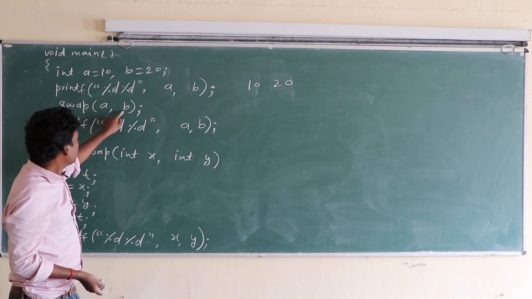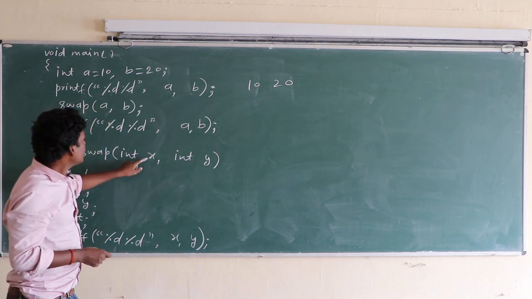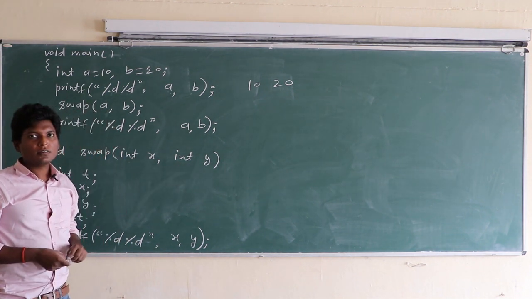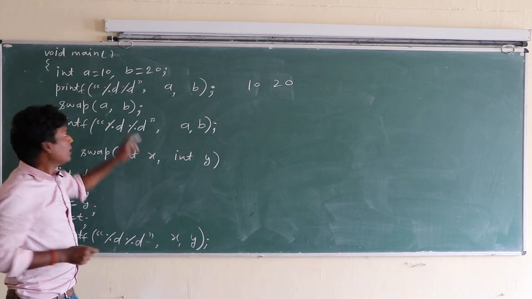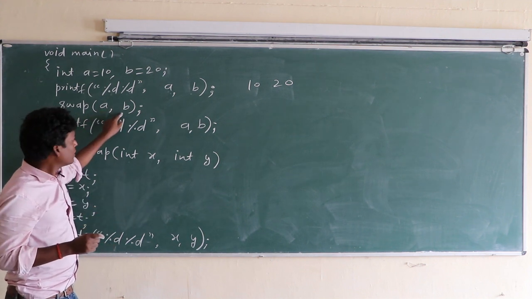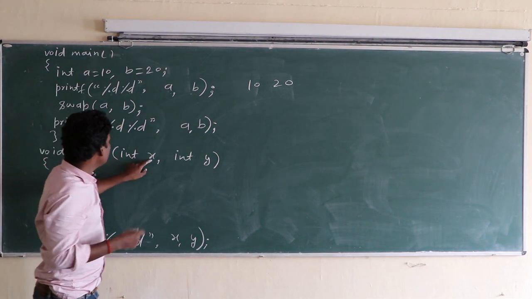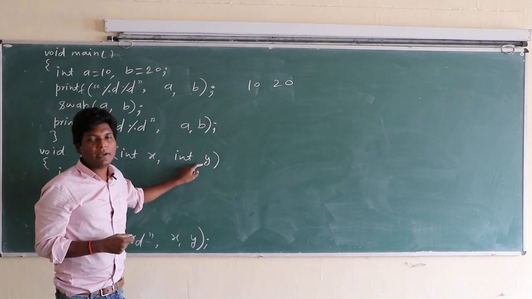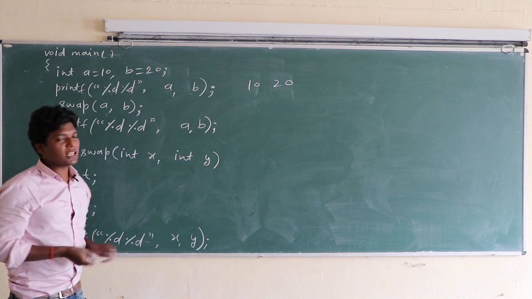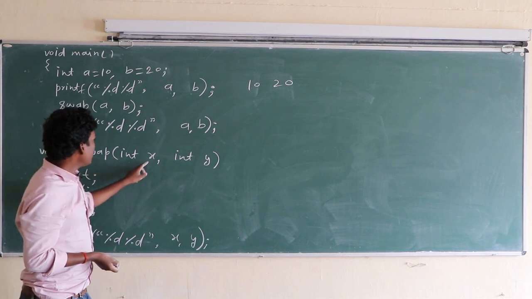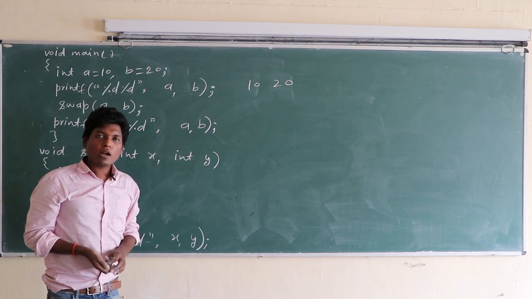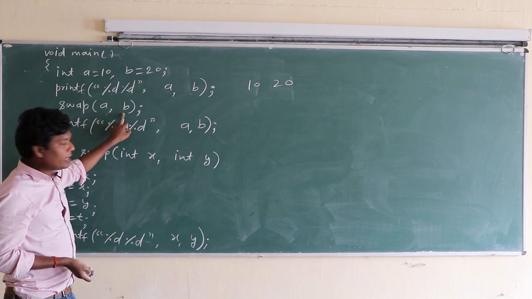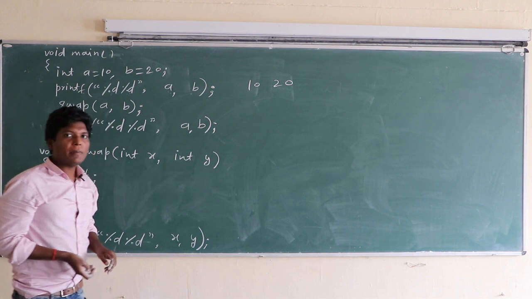A and b are actual arguments, x and y are the formal arguments. When you say a and b are actual parameters, then you can say x and y are formal parameters. Okay class, so a and b are arguments, x and y are the parameters.